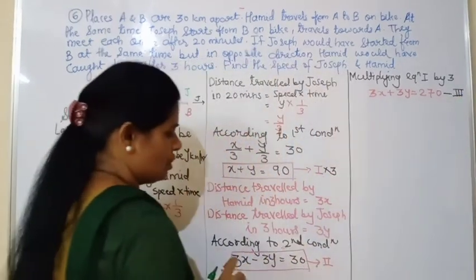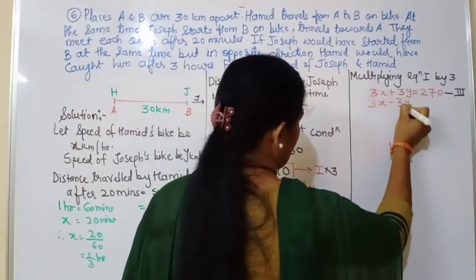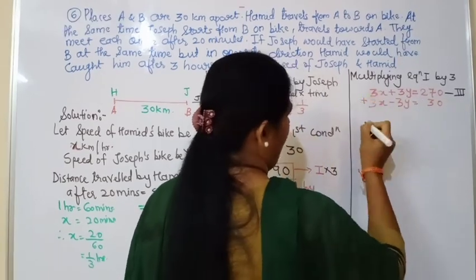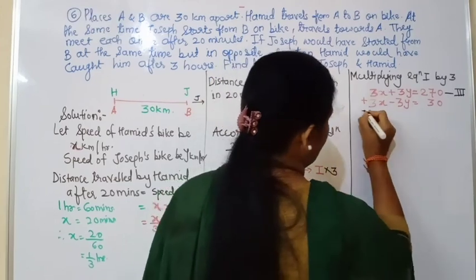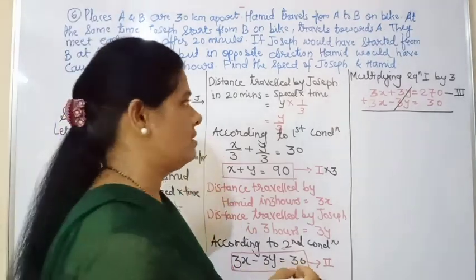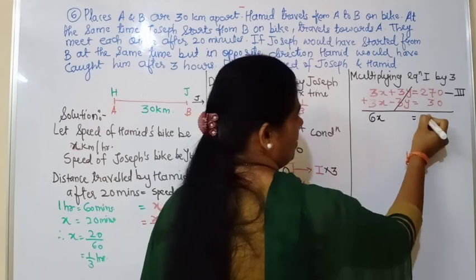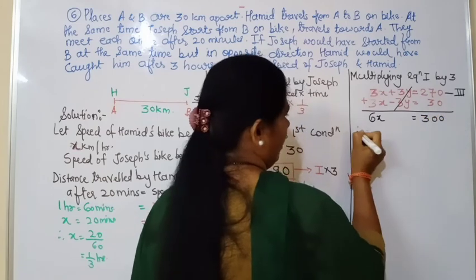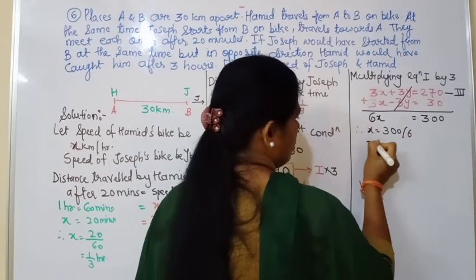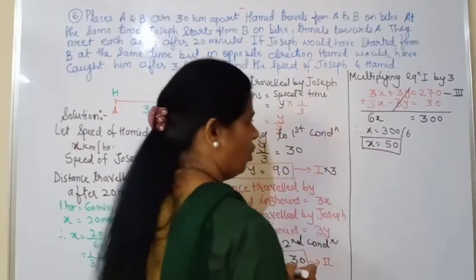And what is equation number 2 now? Equation number 2 is 3x minus 3y equal to 30. And we have to add them. After adding, the 3y and minus 3y will get cancelled. 3x plus 3x is 6x, and 270 plus 30 is 300. Therefore x equal to 300 upon 6, so x equal to 50. We got the value of x.